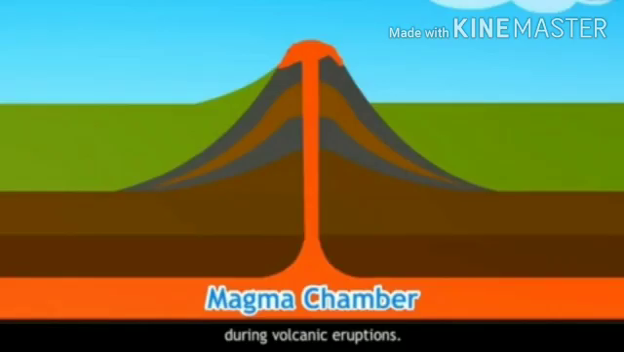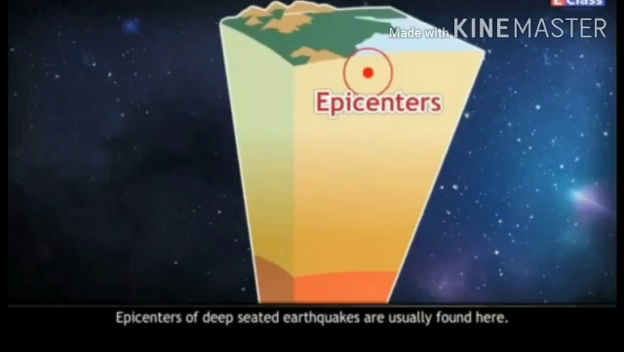Mantle. Below the crust lies the mantle. Mantle can be divided into two layers, upper and lower mantle. The upper layer is liquid state. Here one finds magma chambers. It is through these chambers that magma comes out on the surface during volcanic eruptions. This layer is also known as asthenosphere. Epicenters of deep-seated earthquakes are usually found here. Mantle begins at a depth of around 42 km from the Earth's surface.